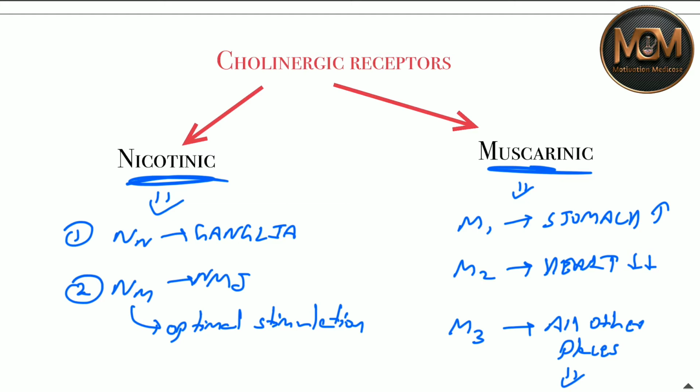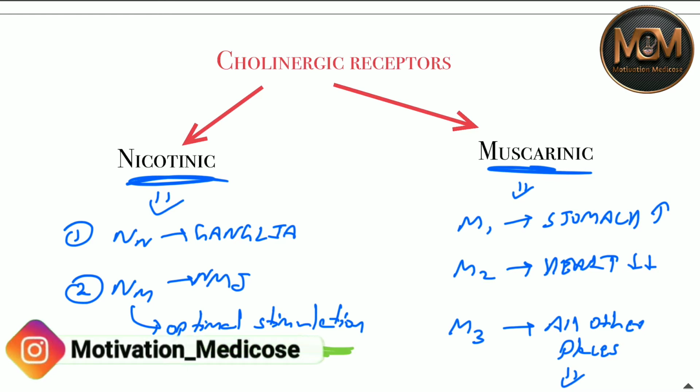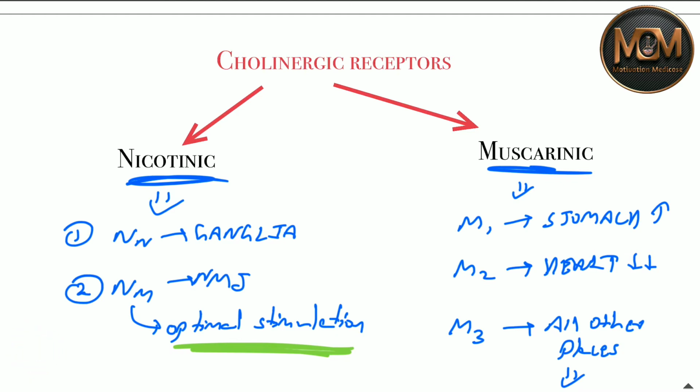Between nerve and nerve there are ganglia, and between nerve and muscle is the neuromuscular junction. This is one quality of the NM receptor, that it works on optimum stimulation. Means if you give more stimulation it won't work, if you give less stimulation it won't work, it will work only at optimal stimulation.